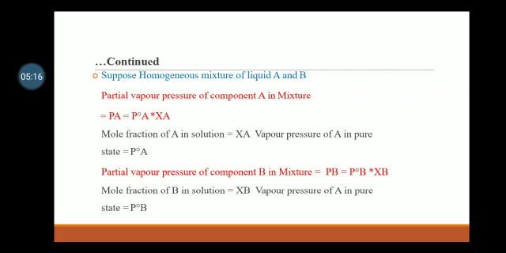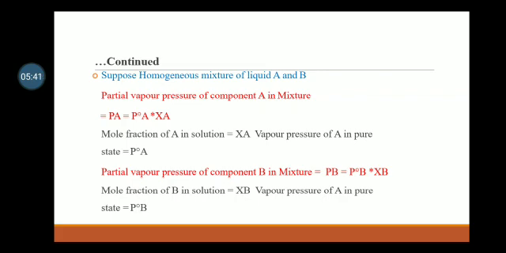Suppose a homogeneous mixture of liquids A and B. Partial vapor pressure of component A in the mixture is Pa equals P°A into Xa, where mole fraction of A in solution is Xa and vapor pressure of A in pure state is P°A.